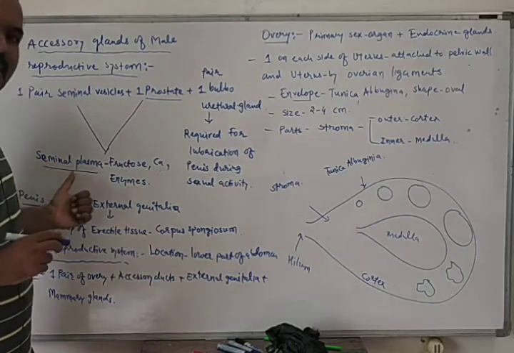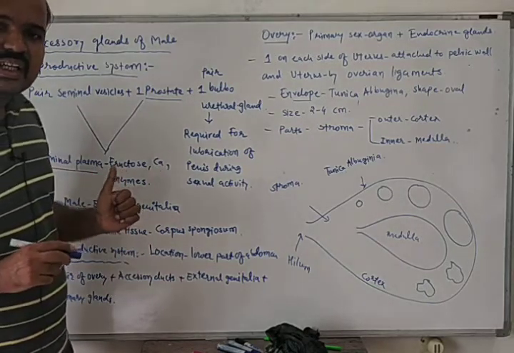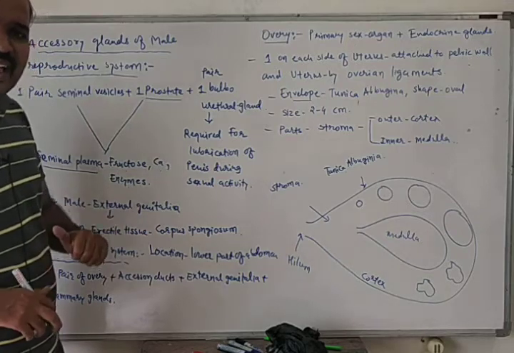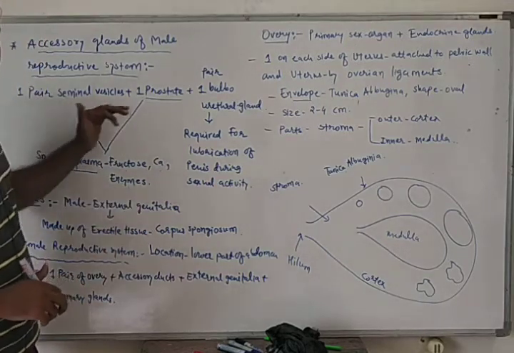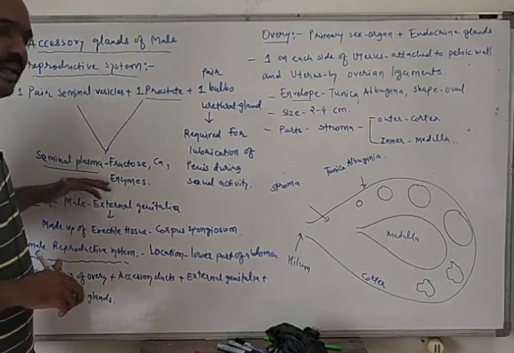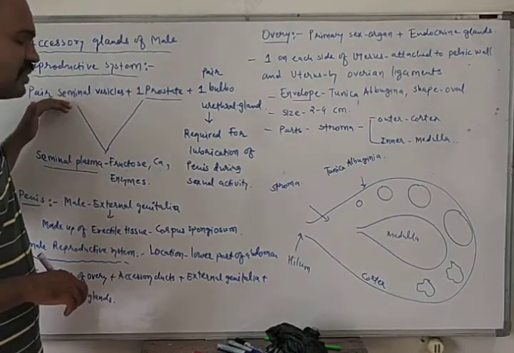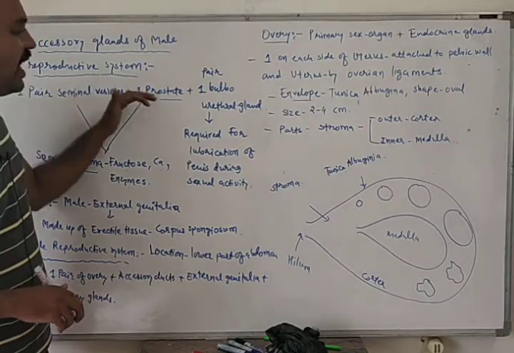This seminal plasma is alkaline in nature, and mostly it is secreted by the seminal vesicles and prostate.